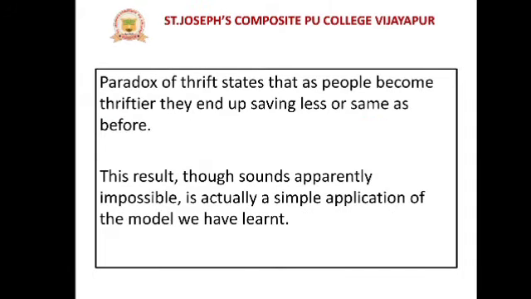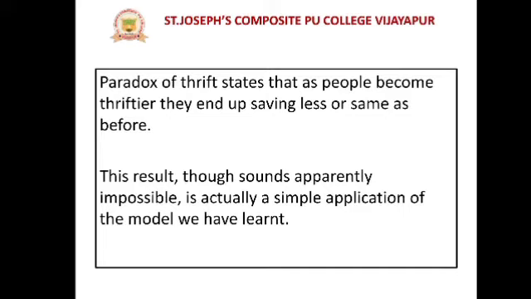The paradox of thrift states that as people become thriftier, they end up saving less or the same as before. Thriftier means they make less expenditure. If they make less expenditure, they end up saving less or the same as before, meaning it remains constant, unchanged.